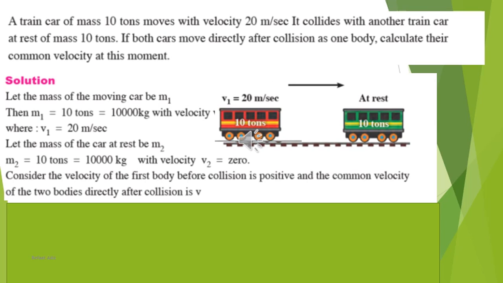A train car of mass 10 tons moves with velocity 20 meters per second. 20 meters per second is a high velocity. It collides with another train car at rest, of mass 10 tons. Okay, what do you think? It must move as the same body. If both cars move directly after collision as one body, calculate their common velocity at this moment.